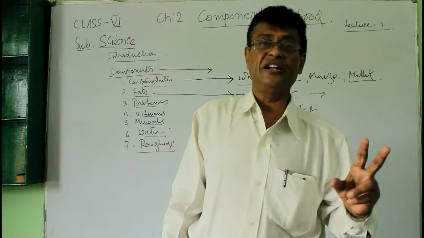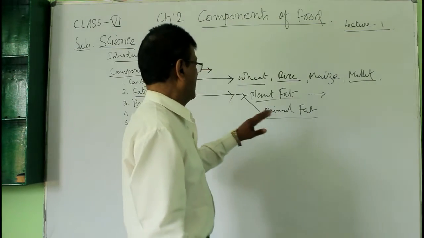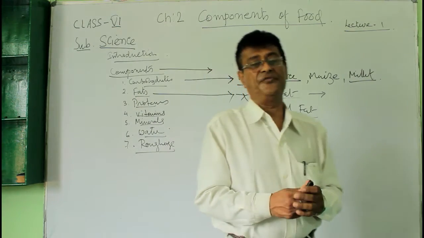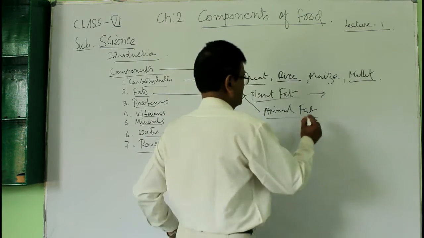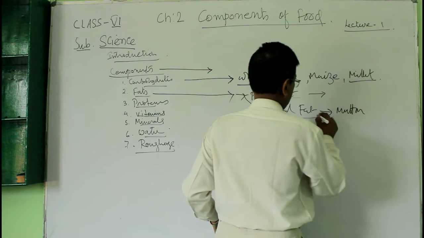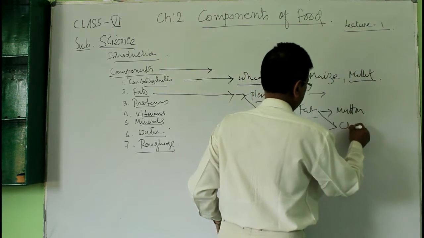On the other hand, we have the animal fats also. In animal fats, some of you like mutton. Some of you like chicken.